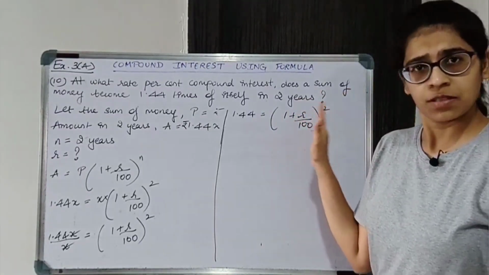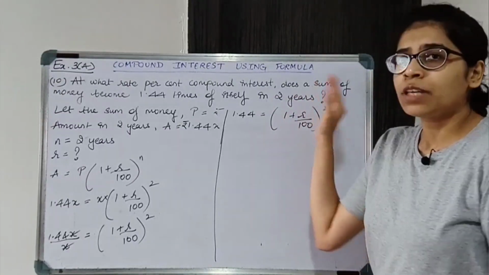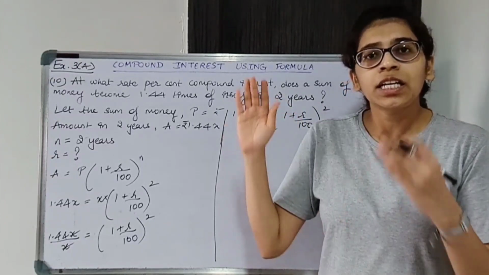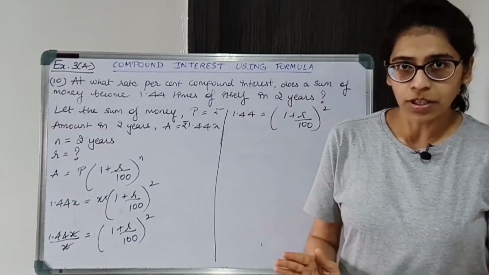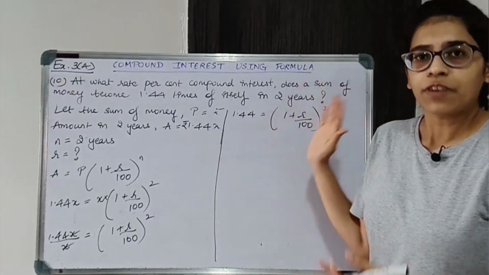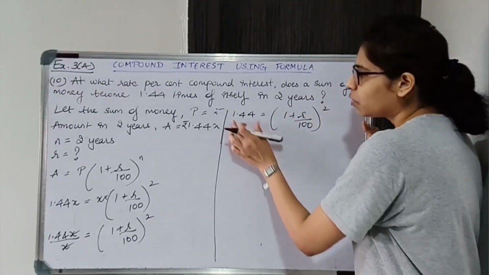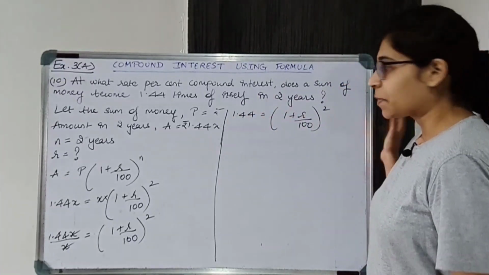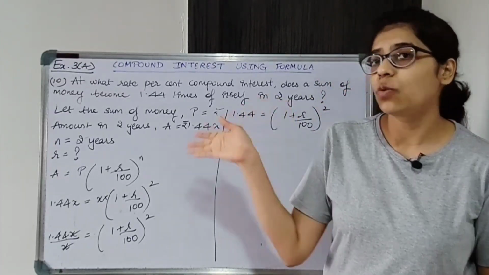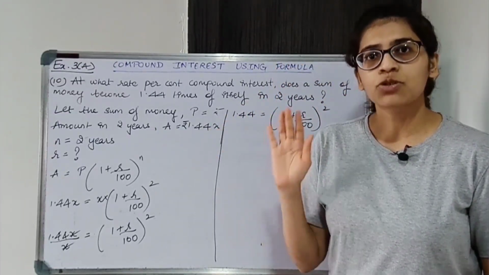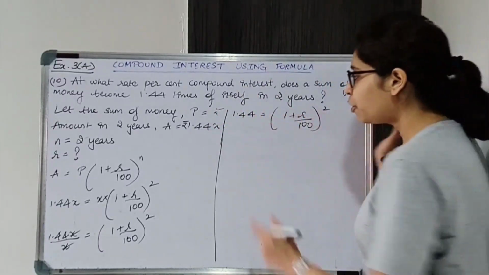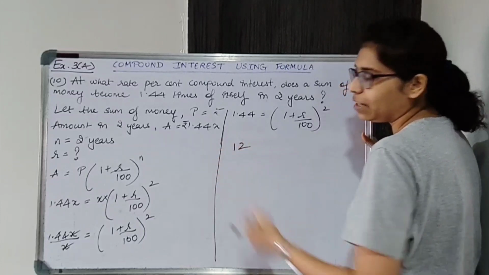Don't square this. If you square it, it will become even more complicated, and we don't need R squared. Instead, take square root on both the sides. If we take square root on both the sides, we'll get a simplified form. Now this is a perfect square. Forget the decimal. 144 is the square of 12.